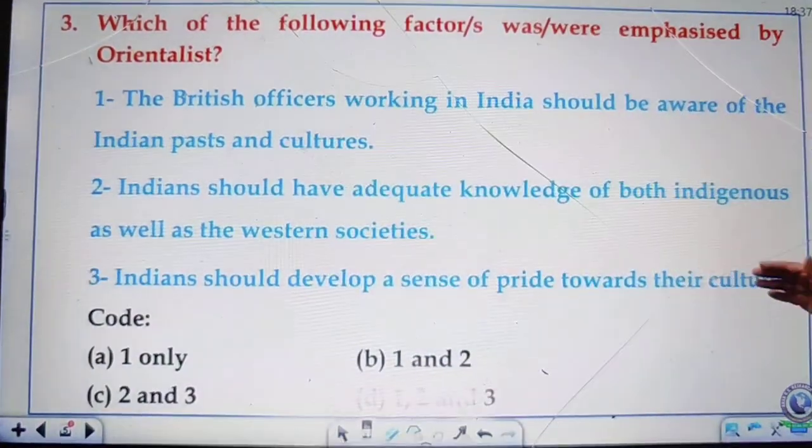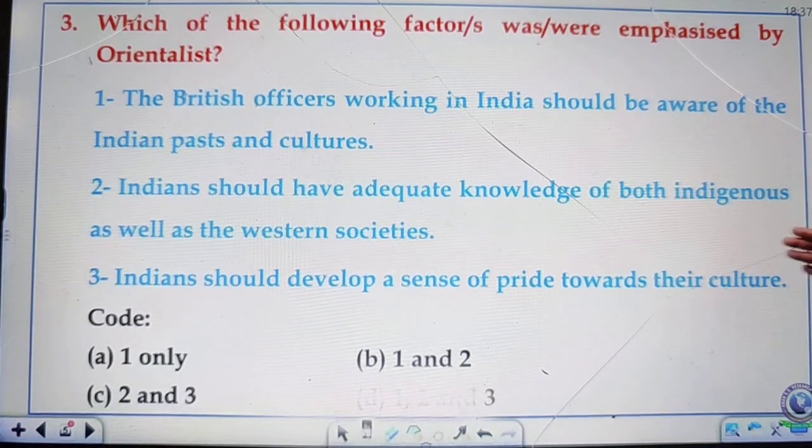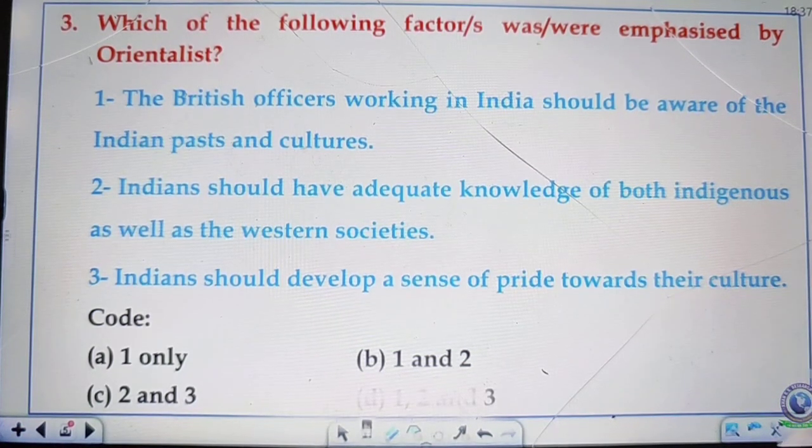Which of the following factors were emphasized by the Orientalists? Point 1. The British officers working in India should be aware of the Indian past and culture. 2. Indians should have adequate knowledge of both indigenous as well as Western societies. Point 3. Indians should develop a sense of pride towards their culture. Choices: A, 1 only; B, 1 and 2; C, 2 and 3; and D, 1, 2 and 3. Be fast, my friends.